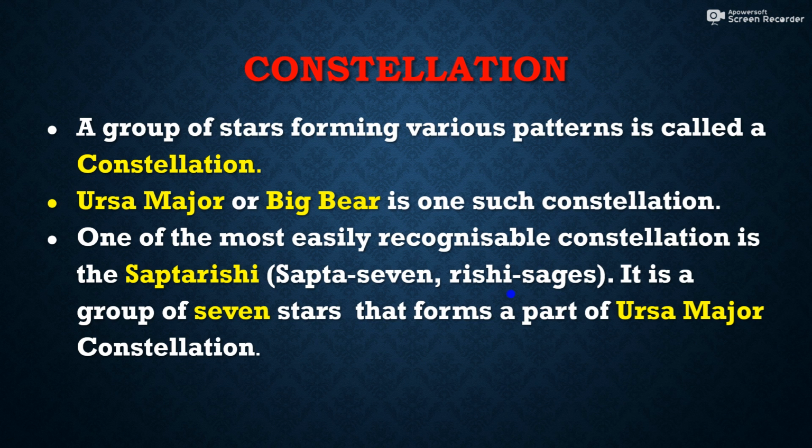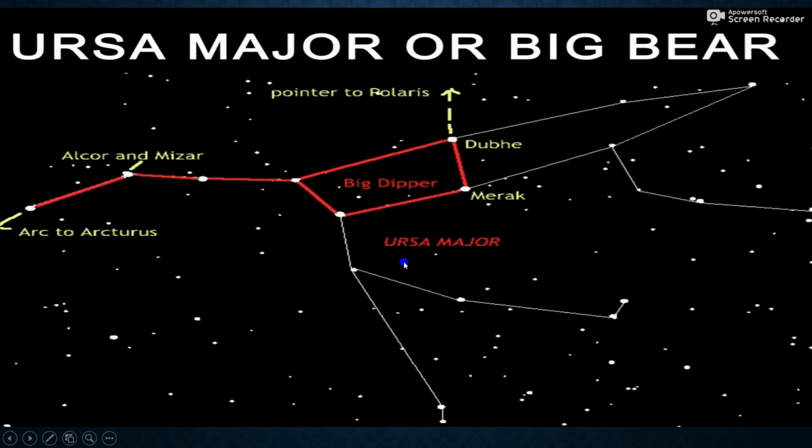These are the famous seven sages, and the stars are named as per the names of the sages. So this is called Saptarshi. It is a group of seven stars that forms a part of the Ursa Major constellation. So Saptarshi Mandala is part of the Ursa Major or Big Bear constellation. On the next slide, this is the picture of your Ursa Major or Big Bear constellation.